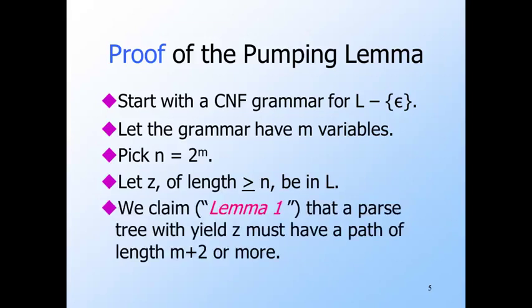We're going to prove first that any parse tree in a CNF grammar for a string Z of length at least n equals 2 to the m must have a path of length m plus 2 or more from the root to a leaf.